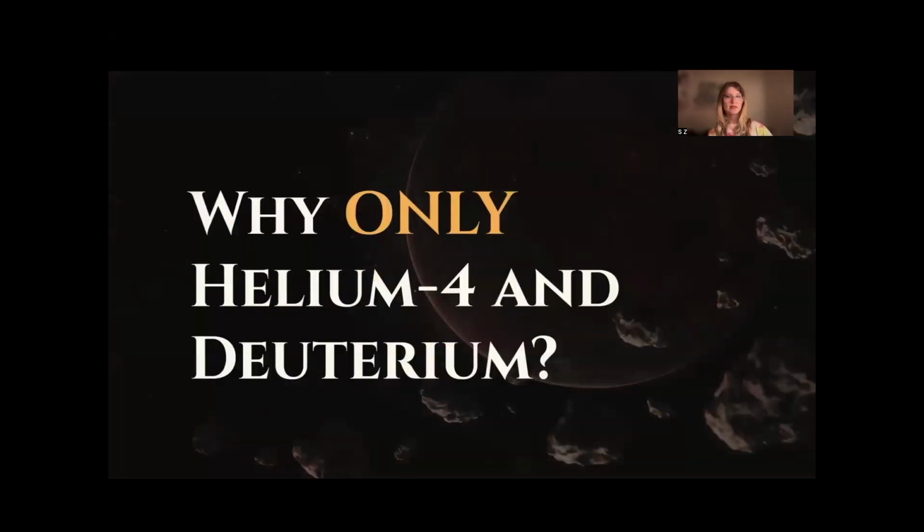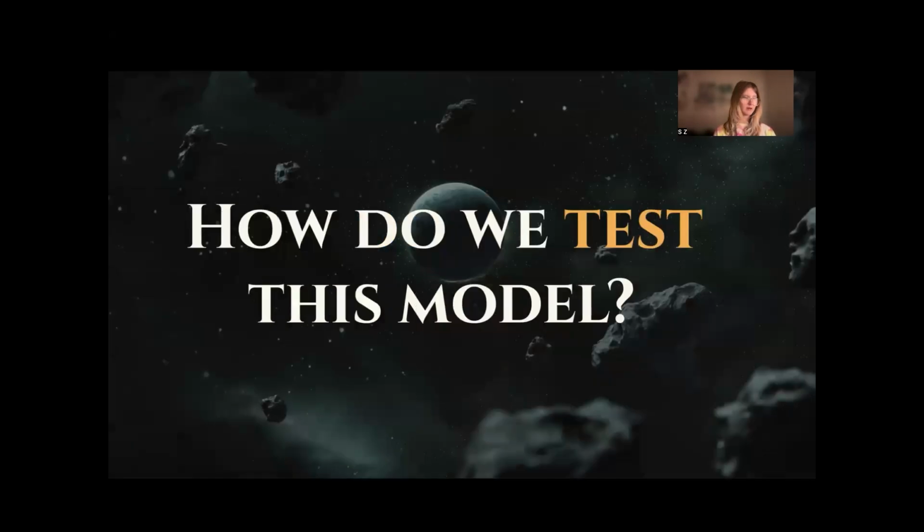Our model was only tested using deuterium and helium-4 because these light elements have the smallest margins of error, so we would be able to verify our results more clearly than if we used other elements. Now that we understand the theory, how do we actually go about testing this model?